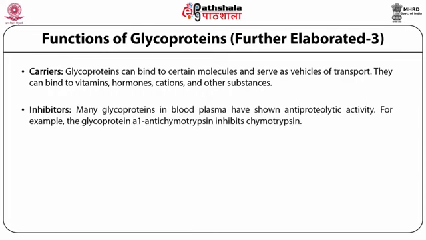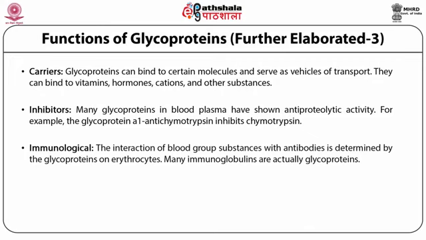Inhibitors. Many glycoproteins in blood plasma have shown antiproteolytic activities. For example, the glycoprotein alpha-1 antichymotrypsin inhibits chymotrypsin. Immunological properties: the interaction of blood group substances with antibodies is determined by the glycoproteins on erythrocytes.